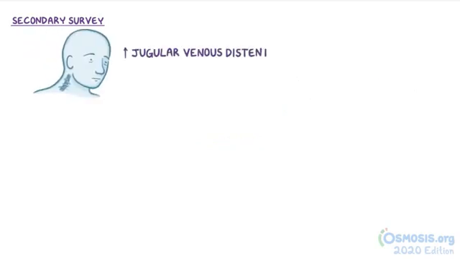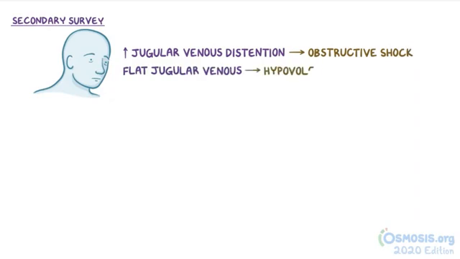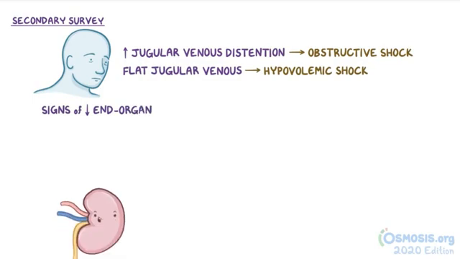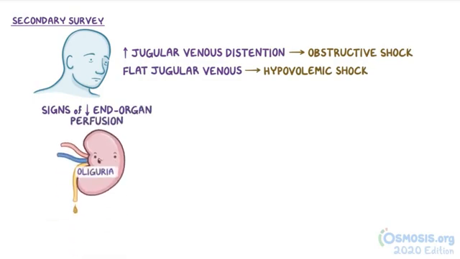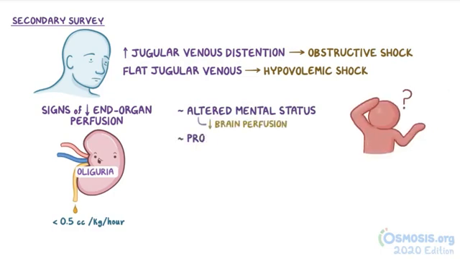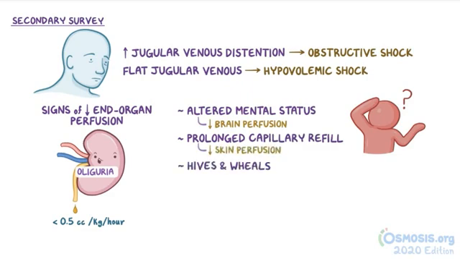Increased jugular venous distension suggests obstructive shock, whereas a flat jugular vein signifies hypovolemic shock. Other common findings include signs of decreased end organ perfusion, like oliguria, which is defined as a urine output less than 0.5 cc's per kilogram per hour. Other signs are an altered mental status, which indicates decreased brain perfusion, and a prolonged capillary refill time, which indicates decreased skin perfusion. Generalized hives and wheals, flushing, and angioedema suggest anaphylactic shock.